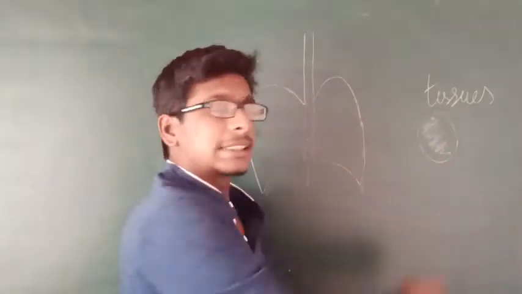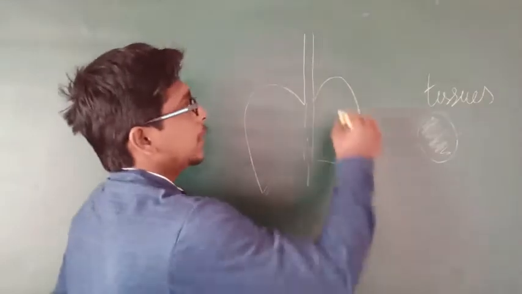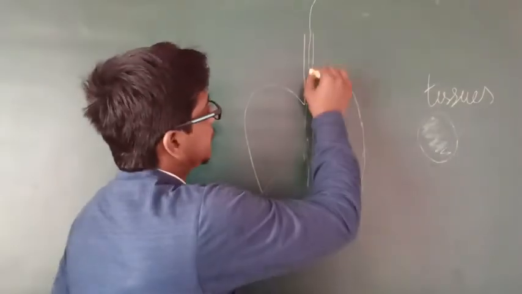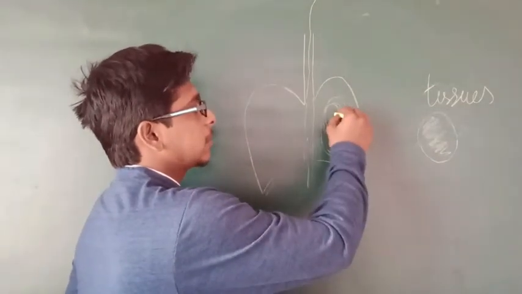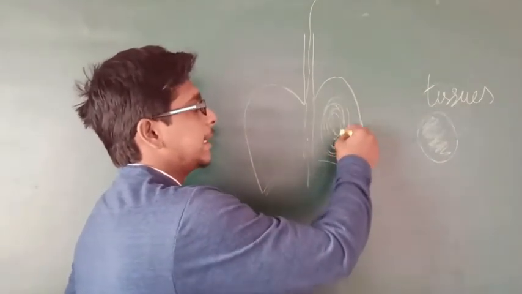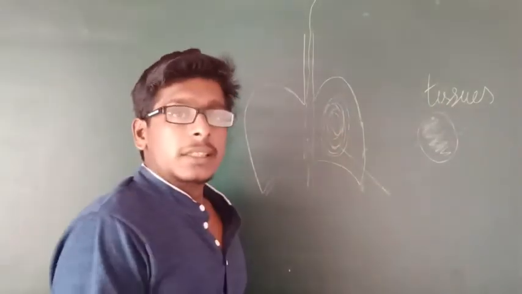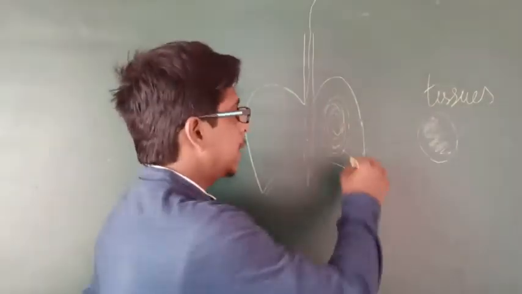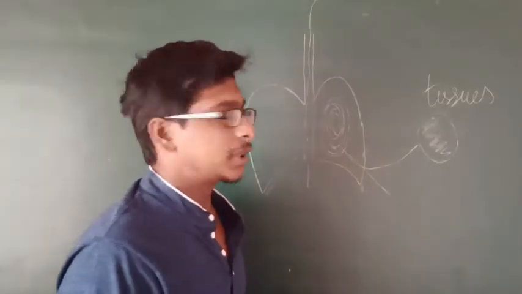Now carbon dioxide is occupied in the tissues. Now a person breathes in fresh air. This air contains oxygen, and this oxygen connects with the blood and becomes oxygenated blood, and this blood travels to the tissues.